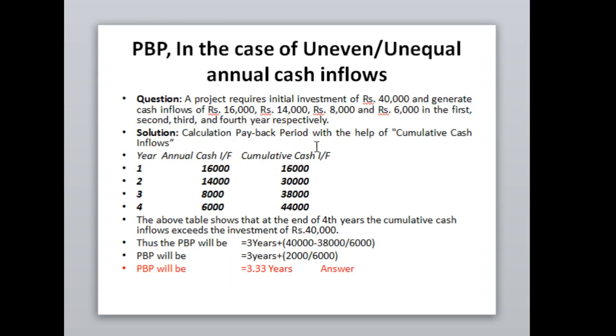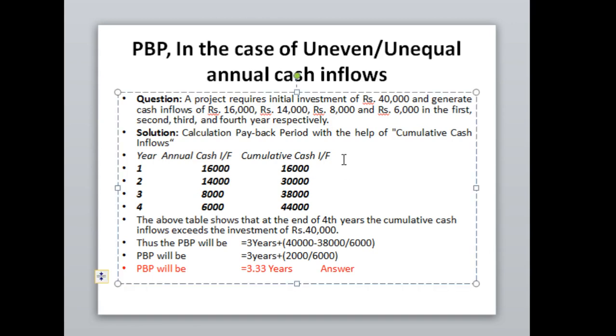In case of uneven or unequal cash inflows, the formula has to be changed. The payback period will be calculated on the basis of the cumulative cash inflows. The cash flows are 16, 14, 8 and 6, so these are to be cumulated. You will find 38,000 is recovered within the third year, and in the fourth year we only need to recover the remaining 2,000.